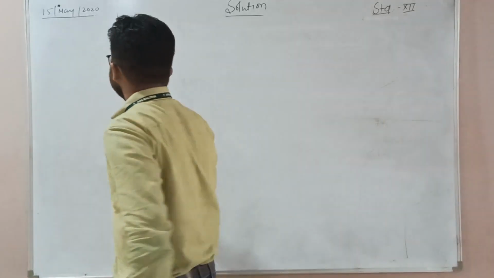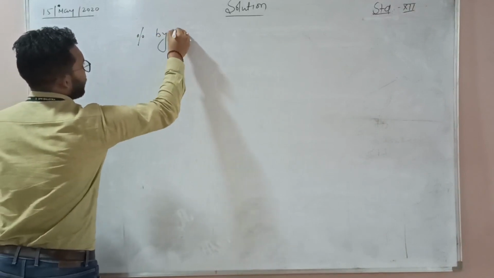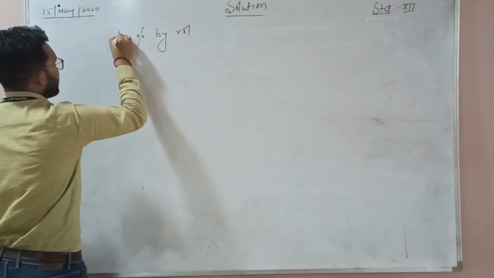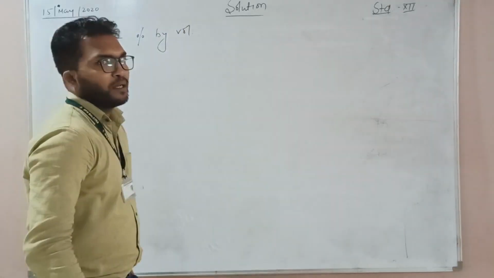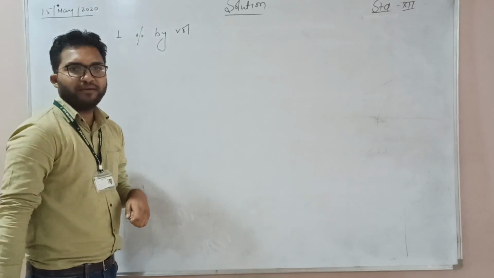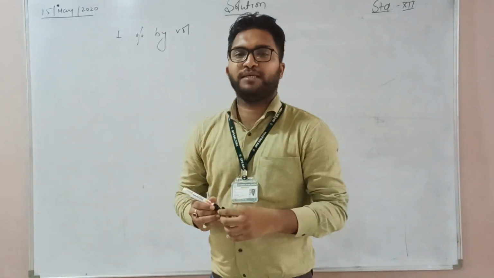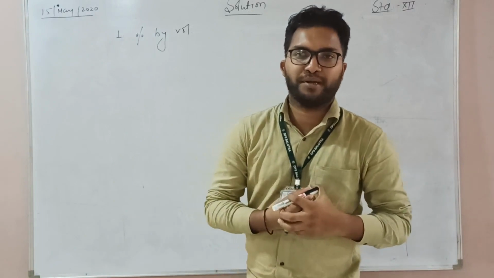First concentration term is percent by volume. But in a question, students, it will not be written in this way.